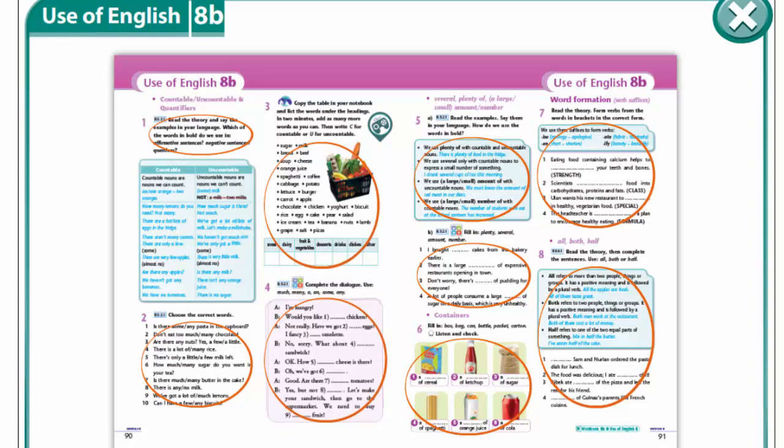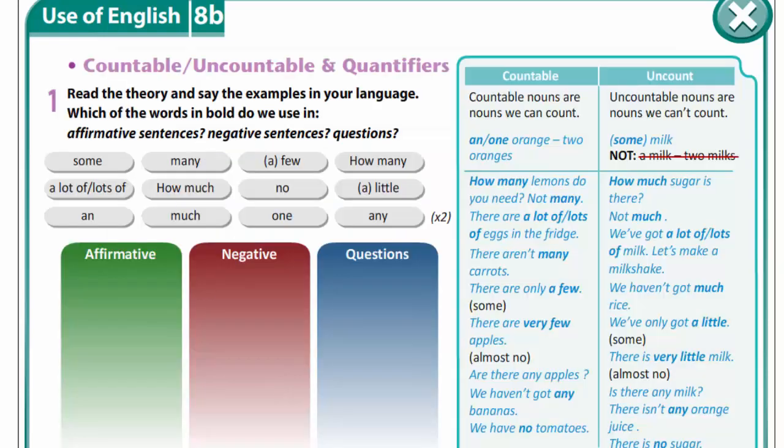Hello, dear students. Today we shall speak about grammar. Open your books at page 90, exercise 1. Countable, uncountable, and quantifiers. Exercise 1. We are to read the theory and say the examples in our language.